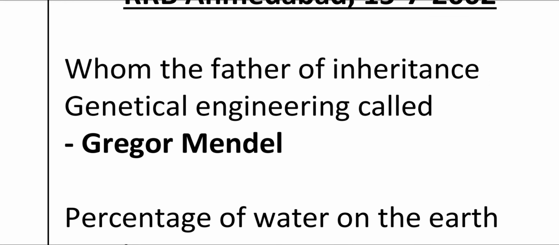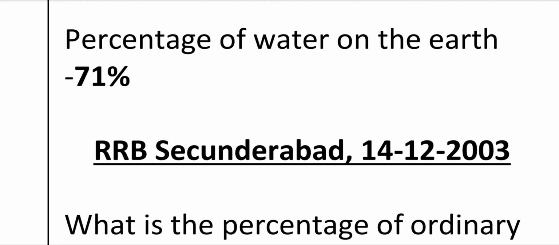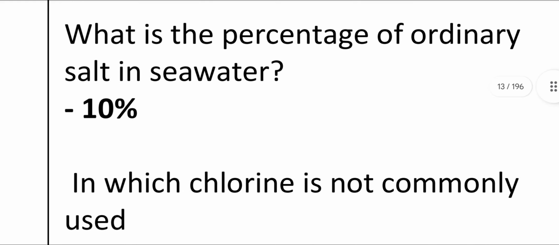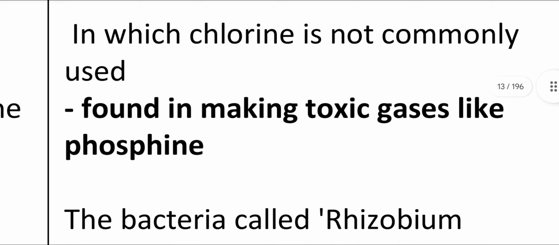Who is called the father of inheritance, genetical engineering? Gregor Mendel. Percentage of water on the earth: 71%. What is the percentage of ordinary salt in seawater? 10%. In which chlorine is not commonly used, found in making toxic gases like phosphine.